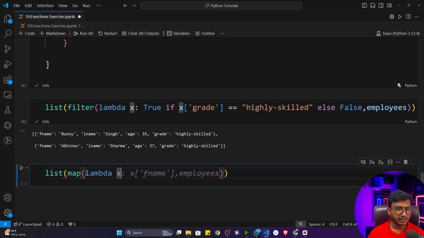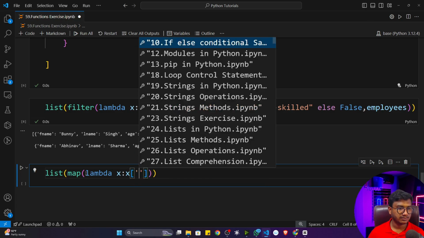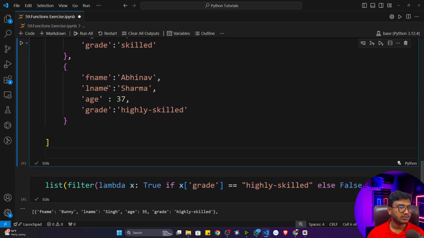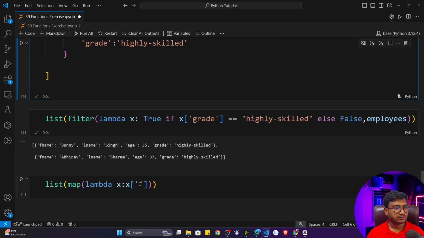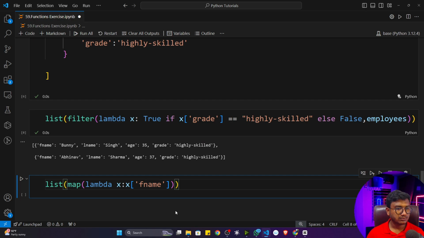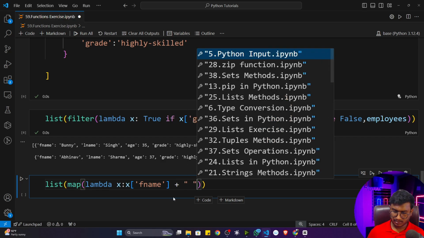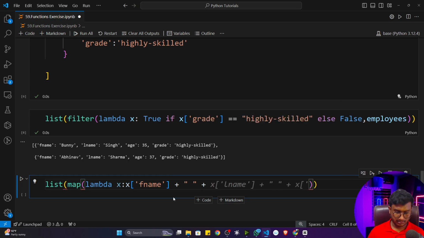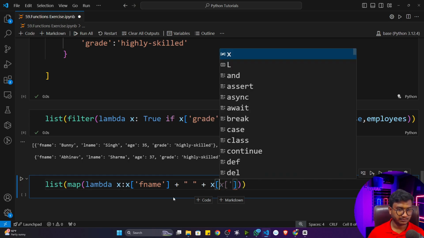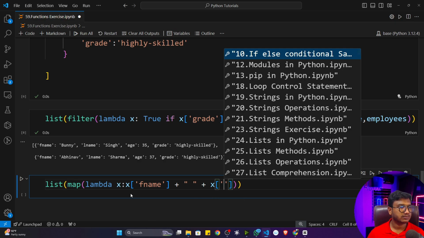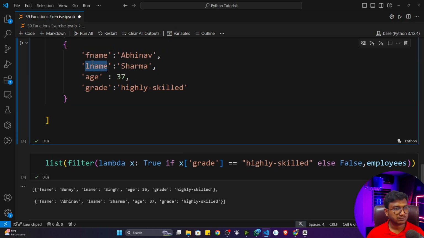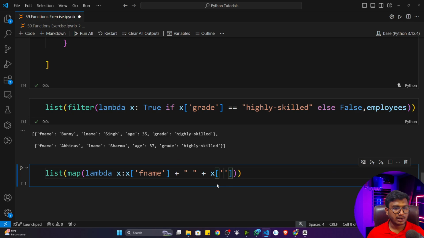It will take one input called x, and it will give me x of first name, and then I'll write plus, give a space here, and again add x of last name.